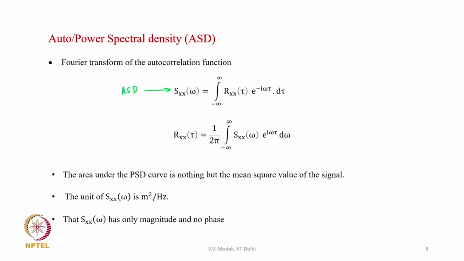Because the autocorrelation function loses the phase information, the autospectral density also has only magnitude, but does not have any phase.